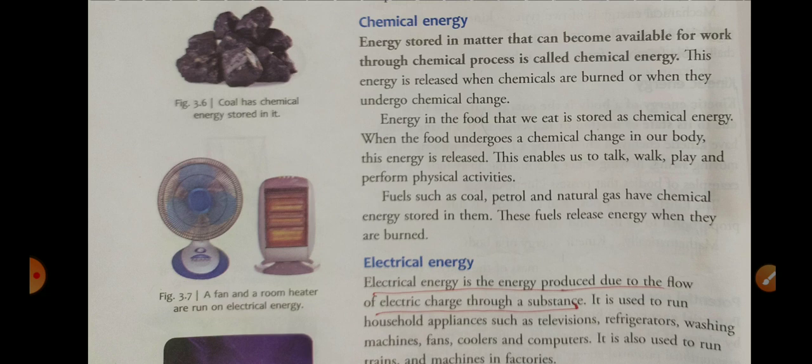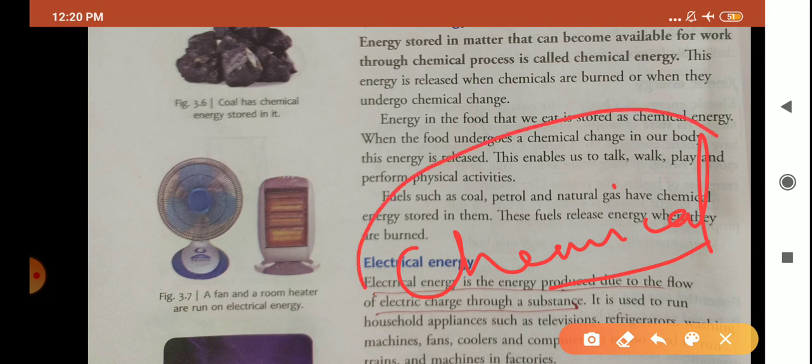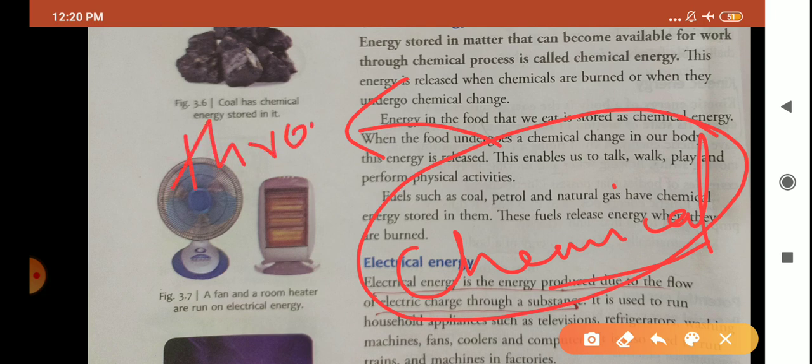So children, as I told you, we are surrounded by matter all around us, and out of this matter, some substances have chemical energy stored in them. Which energy do they have? Chemical energy stored in them. And this chemical energy is made available to us through chemical process.